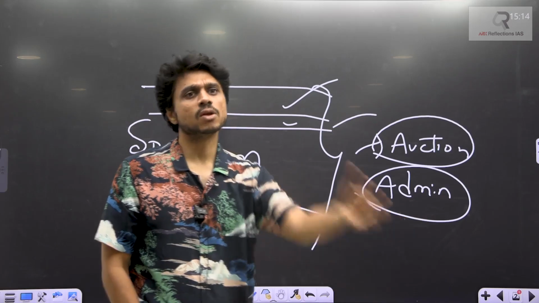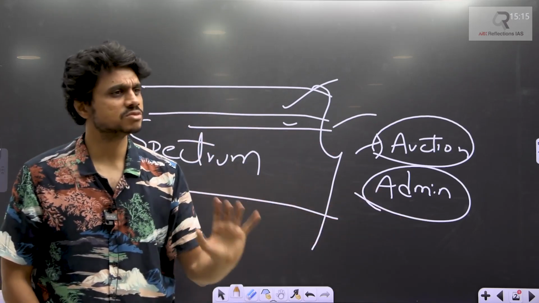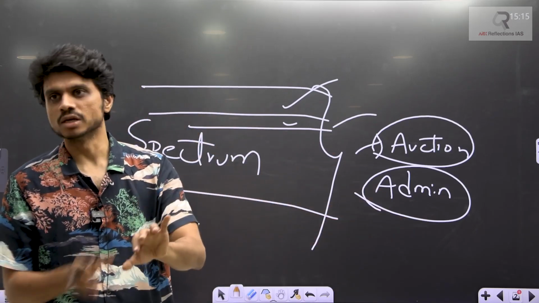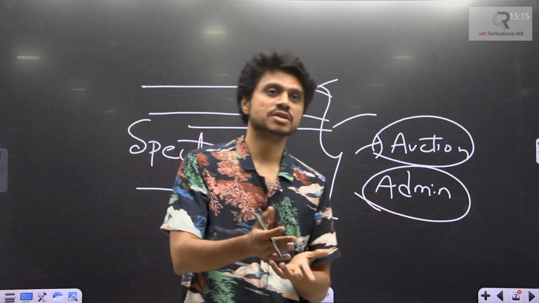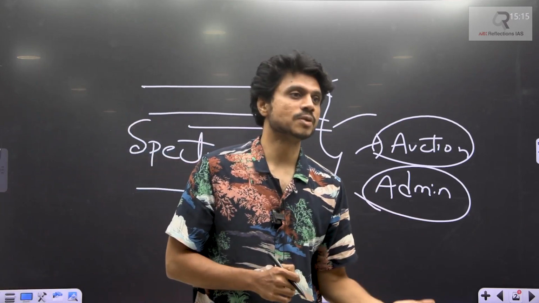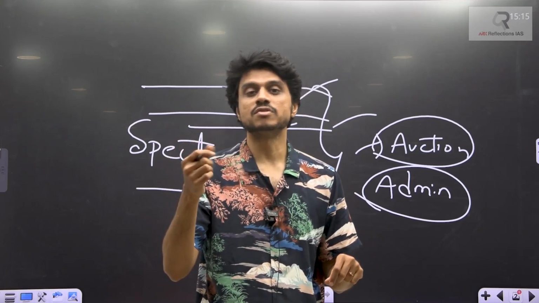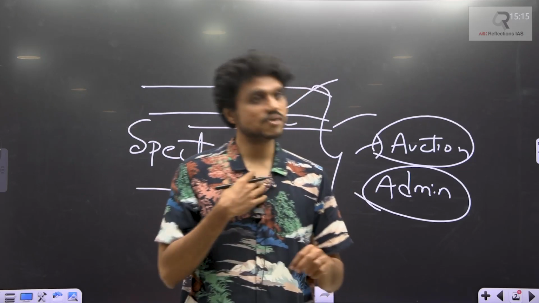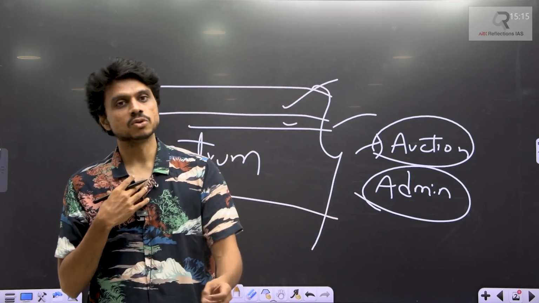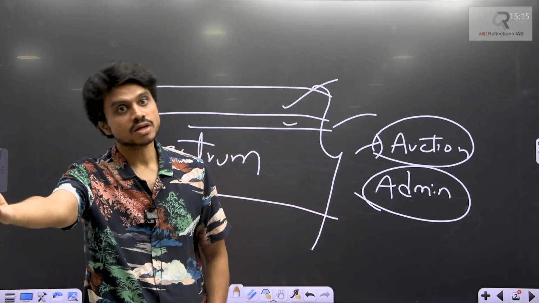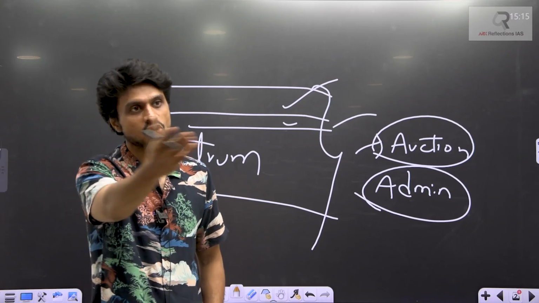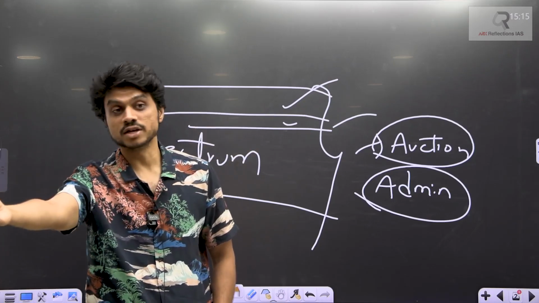Administrative mechanism means you all come to me and talk to me, and I'll be able to sell this thing and provide the services to the people. You are just communicating with me, so I'm not going based on the price. Whoever is offering me the highest price, I'm not doing it that way. Suppose I gave the spectrum to this person at the highest price. You might have offered the lowest price, and he might have offered the highest price.